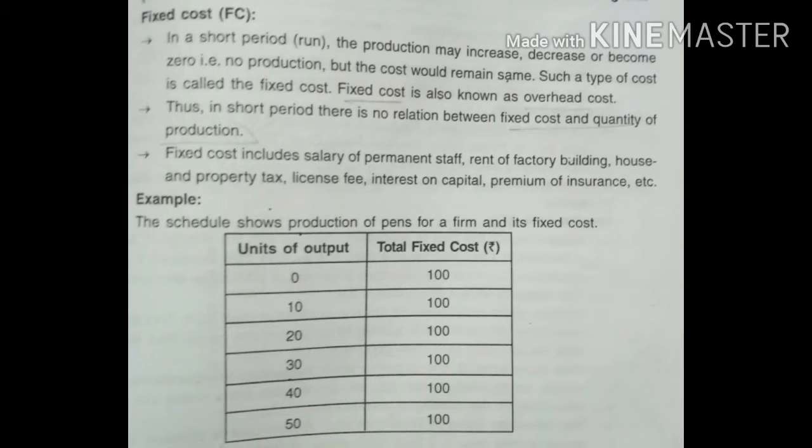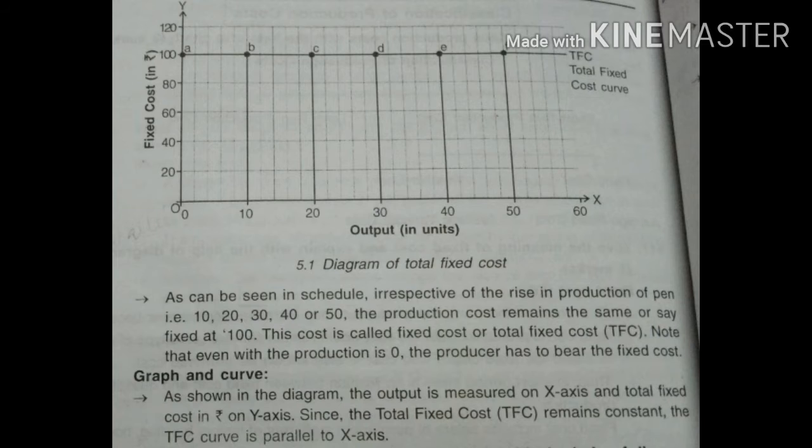In the schedule you can see the total fixed cost is ₹100, and this 100 rupees remains the same whether you have 0 output, 10 output, 40 output, 50 output, and so on. In the diagram you can see that the output is on your x-axis and on your y-axis your fixed cost. See the production of pen: 10, 20, 30, 40, 50. The cost remains the same, that is ₹100. This cost is called your fixed cost, TFC, total fixed cost.